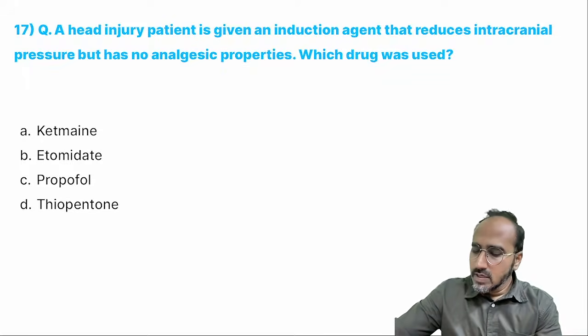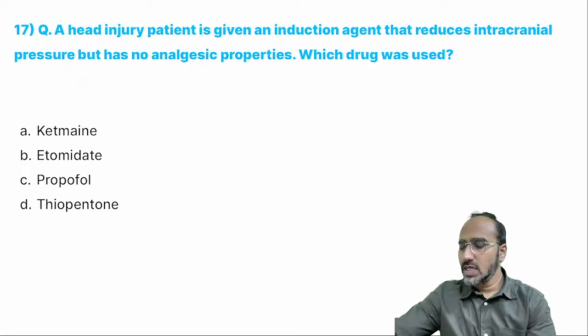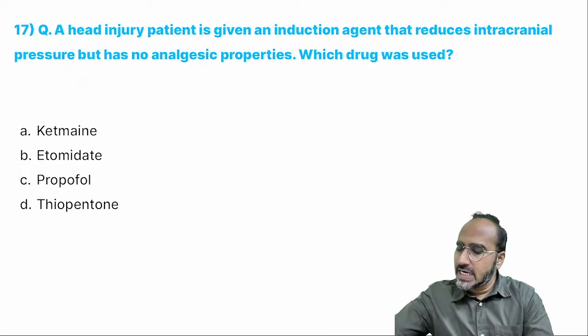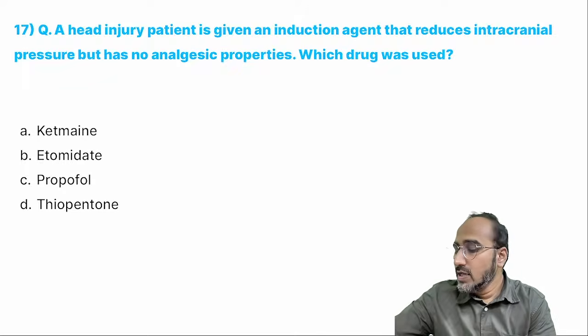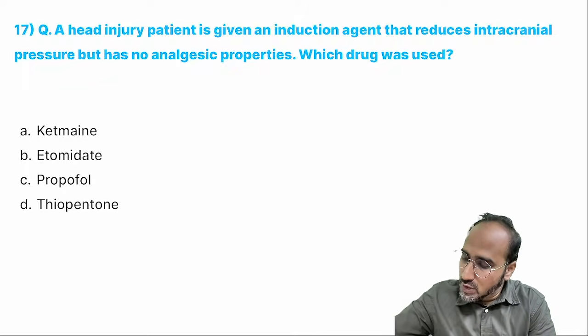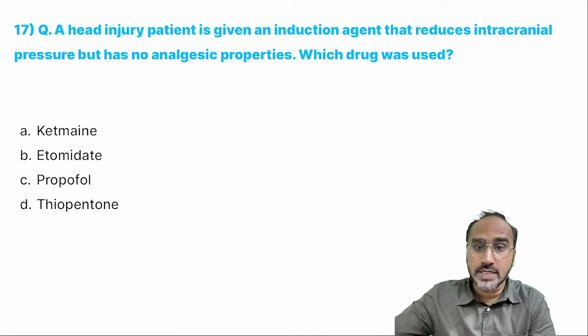Okay. Next. A head injury patient is given an IV induction agent that reduces intracranial pressure but has no analgesic property. Which drug was used? Come on, guys.